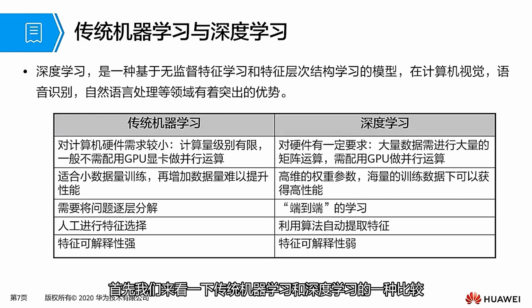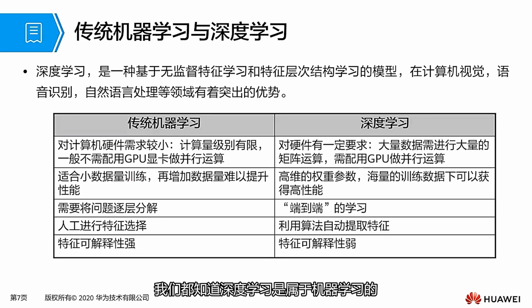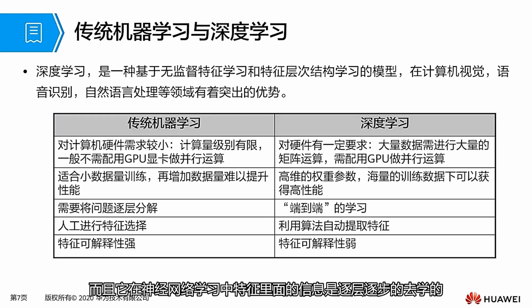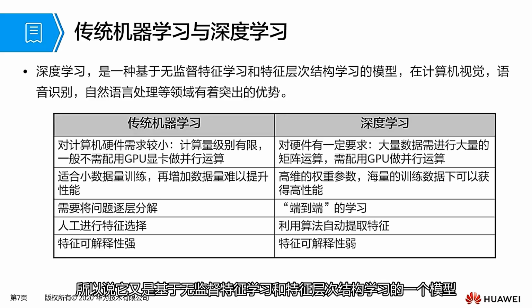First, let's take a look at a comparison between traditional machine learning and deep learning. We all know that deep learning belongs to machine learning. However, most samples in deep learning are unlabeled, and it excels in neural network learning. The information inside the features is learned layer by layer and step by step, so it is a model based on unsupervised feature learning and feature structure learning.